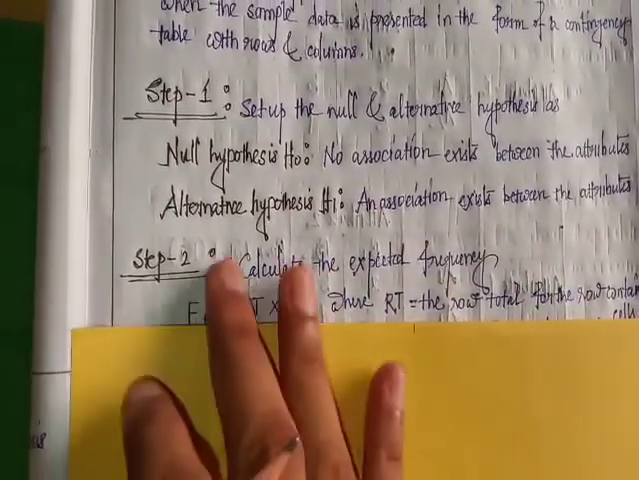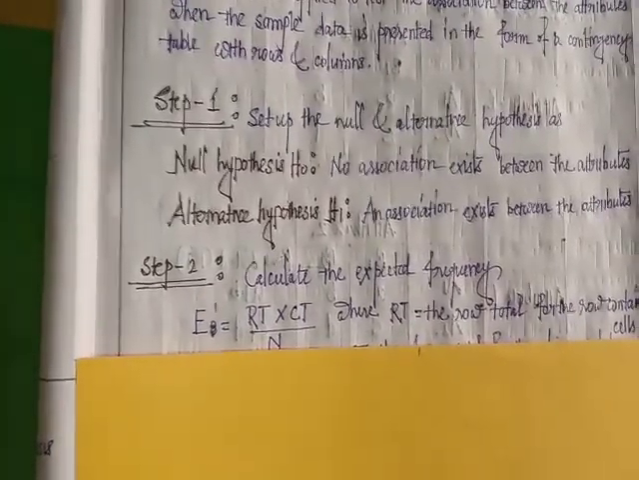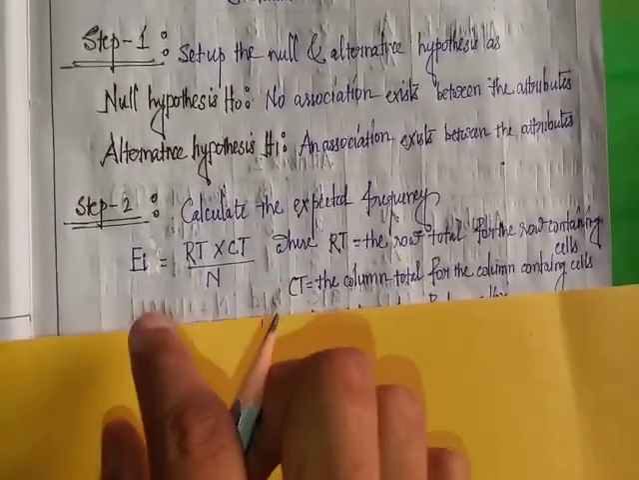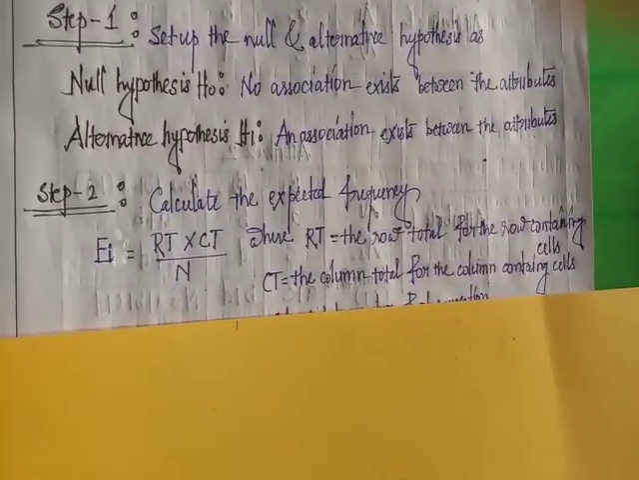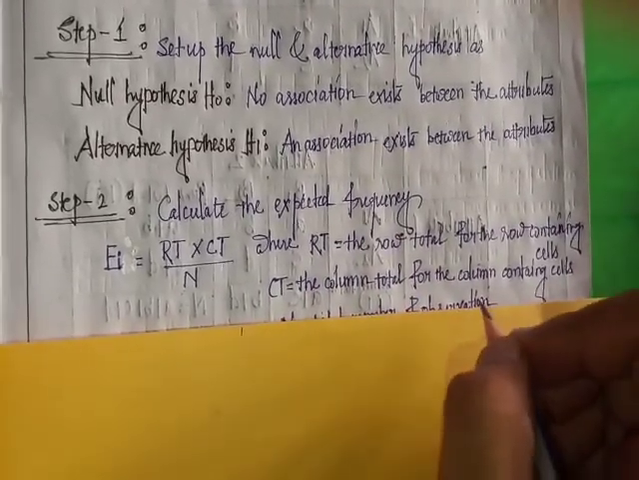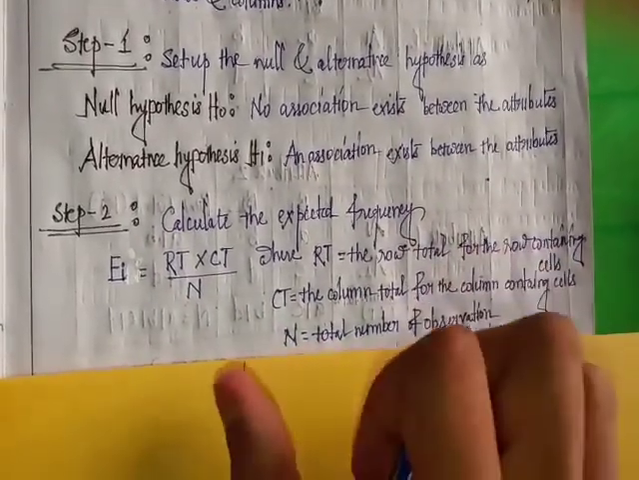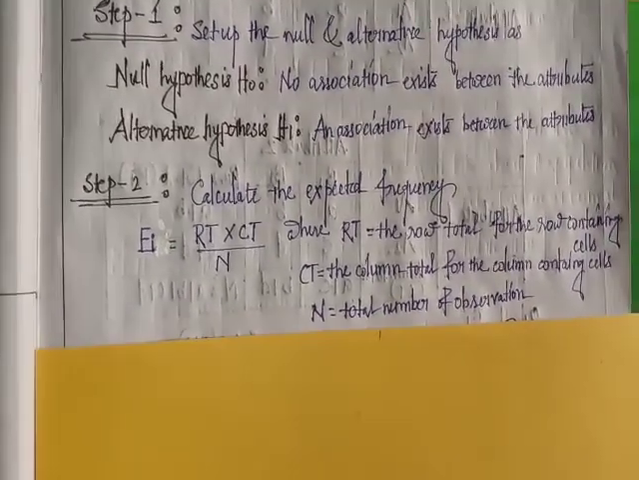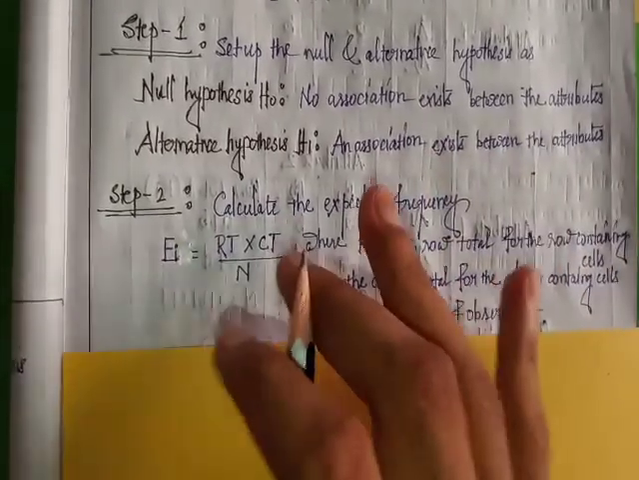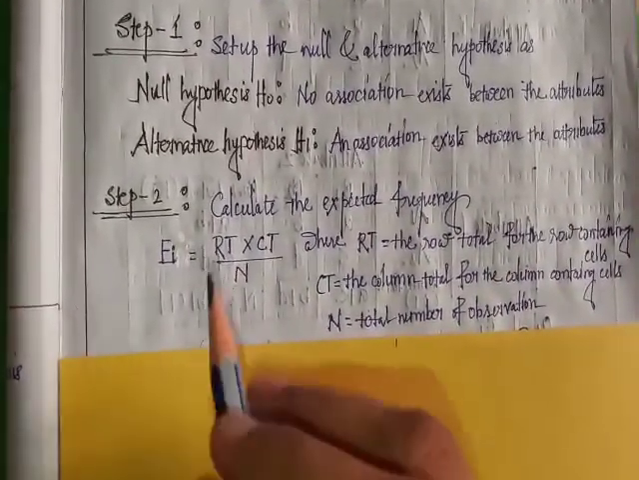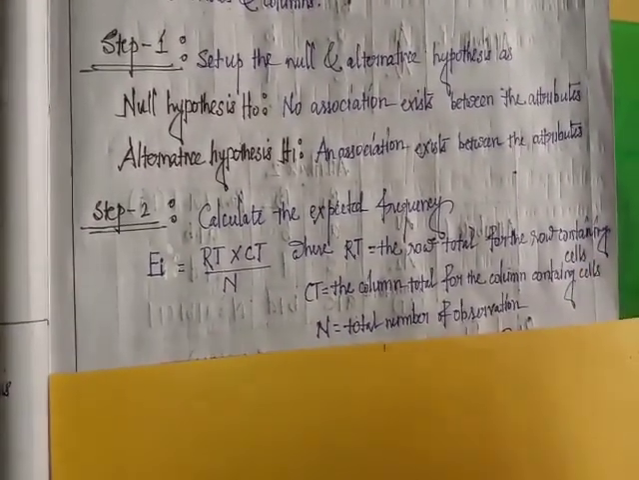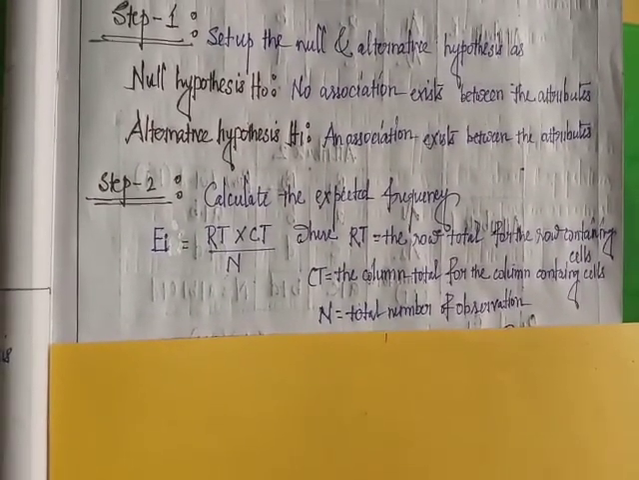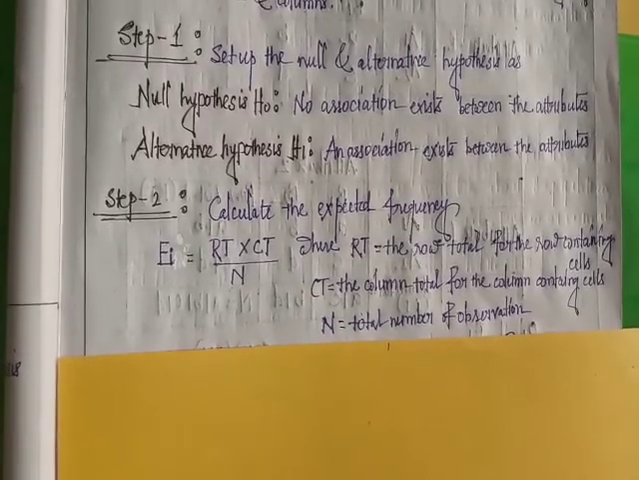Calculate expected frequency Ei by using this formula: RT times CT by N. RT means row total for the row containing the cell, CT equals column total for the column containing the cell, and N equals total number of observations. So the formula of expected frequency is RT into CT by N, where RT is the row total for the row containing the cell, CT is the column total for the column containing the cell, and N is the total number of observations.